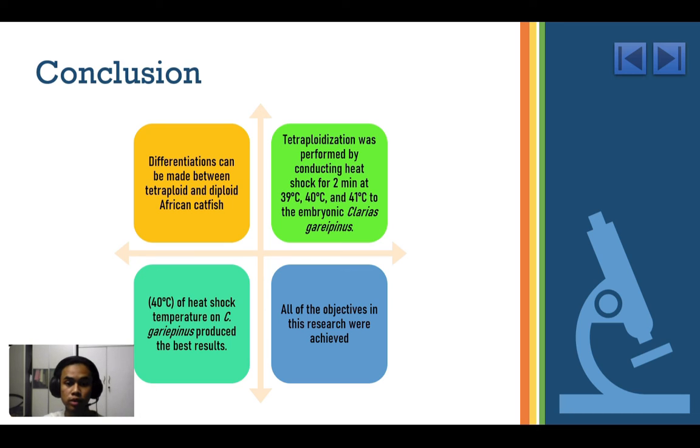The results are taken from the percentage of fertilization and the development of the embryos during the stages of cleavage, blastula, and gastrula. The result for each temperature, 27 Celsius as control, 39 Celsius, 40 Celsius, and 41 Celsius, has been compared to obtain the best heat shock temperature. In this research, the 40 Celsius heat shock temperature on Clarias gariepinus produced the best result. According to the results and approach shown above, all the objectives of the research were achieved.